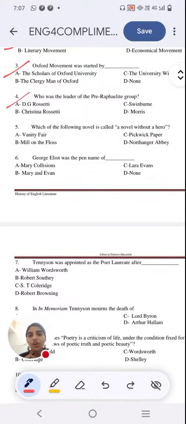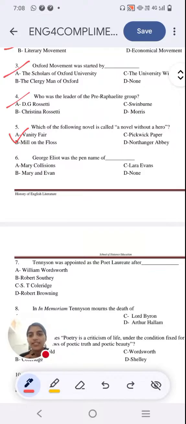Next question, which of the following novels is called a novel without a hero? Option A, Vanity Fair. Option B, Mill on the Floss. Option C, Pickwick Papers. Option D, Northanger Abbey. Let me know which novel has the subtitle A Novel Without a Hero. You can mention the options in the comment section. Just tell me A, B, C or D. Yes, the right answer is option A, Vanity Fair by William Makepeace Thackeray.